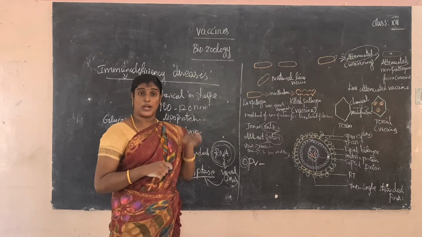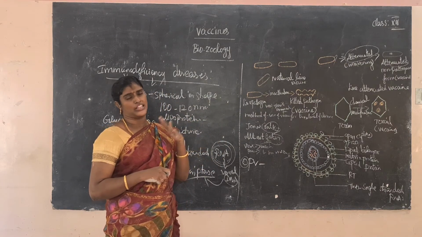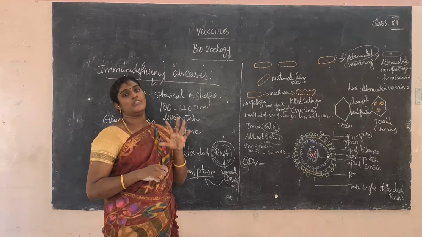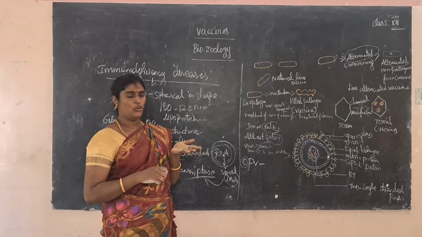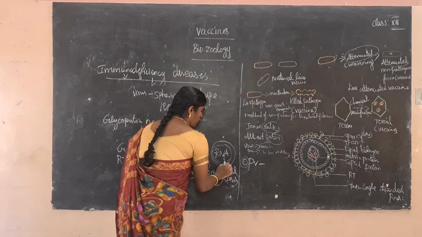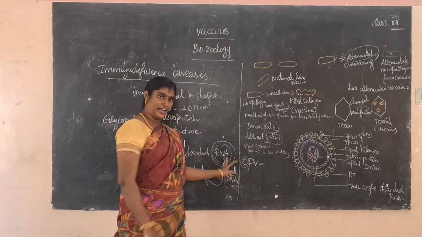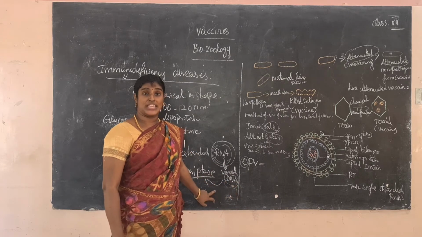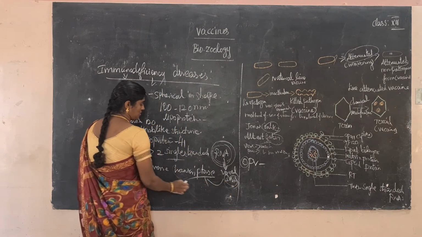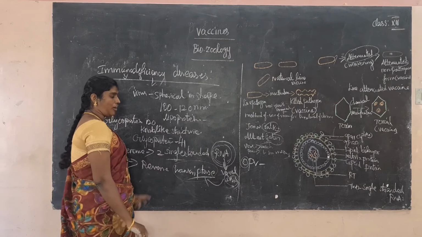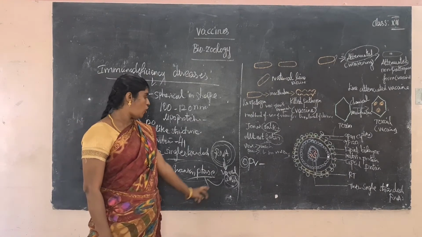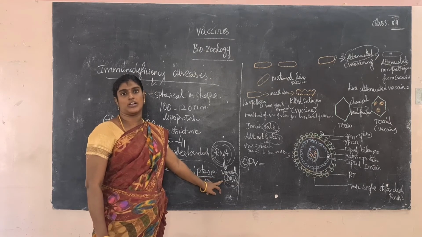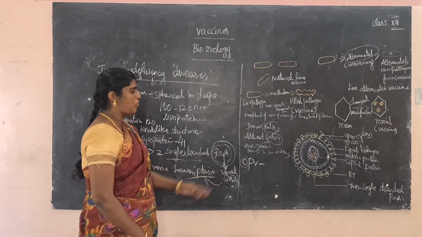What is replication? Duplication. Already you know each DNA is a copy of a molecule, that is called duplication. So the replication or duplication, what does it become? The viral DNA. The RNA, the genetic material, is converted to form viral DNA with the help of the enzyme reverse transcriptase. This enzyme is very very important. The unique character of the RT enzyme is that it converts the RNA into viral DNA. It is very very important, students, so note it.